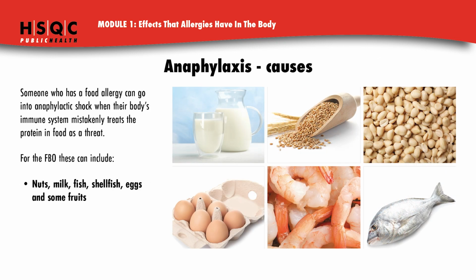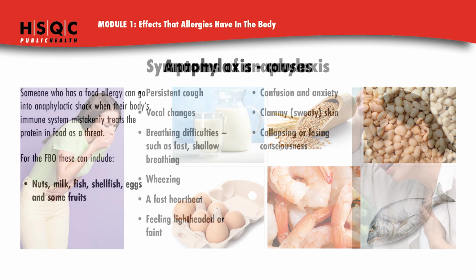Anaphylaxis causes. Someone who has a food allergy can go into anaphylactic shock when their body's immune system mistakenly treats the protein in food as a threat. For the FBO, these can include nuts, milk, fish, shellfish, eggs, and some fruits.